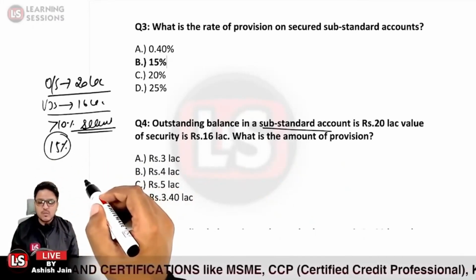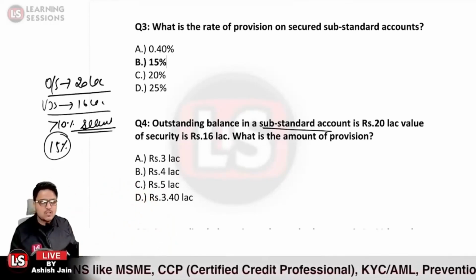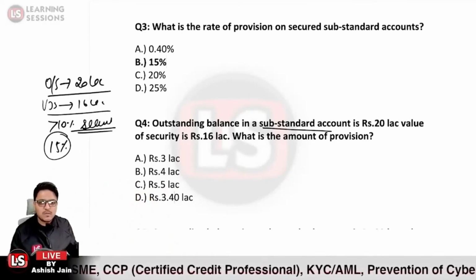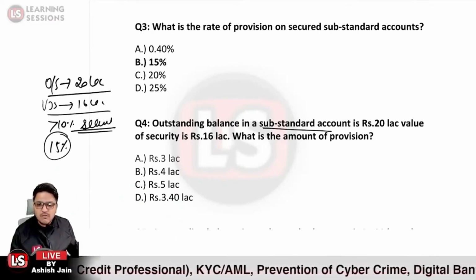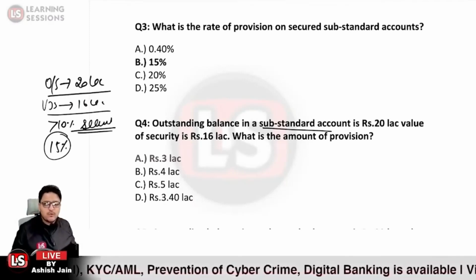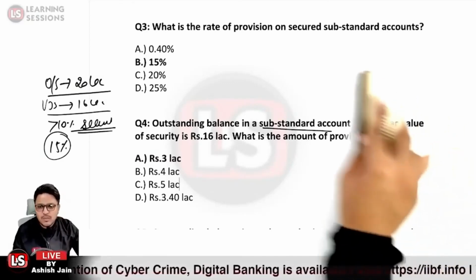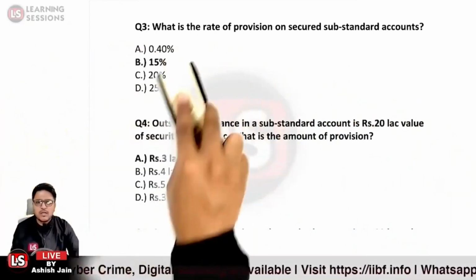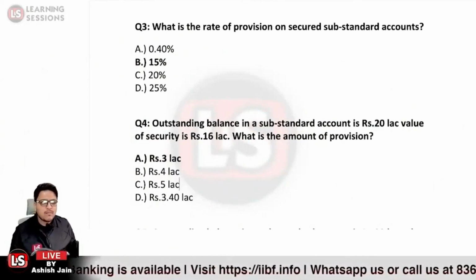So the provision to be maintained is rupees 3 lakh in this particular case. So option A over here will be the right answer. Rajiv Kumar has answered at the earliest related to question number 4, that is 3 lakh rupees. So the answer is option A.